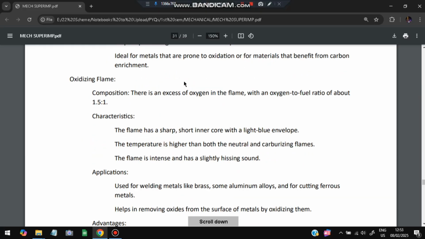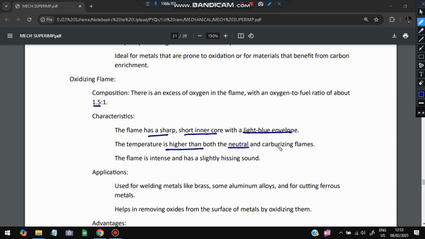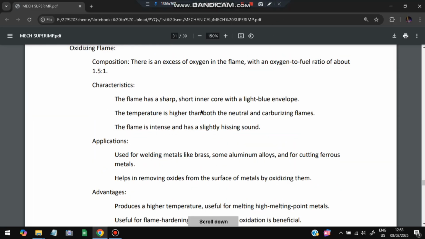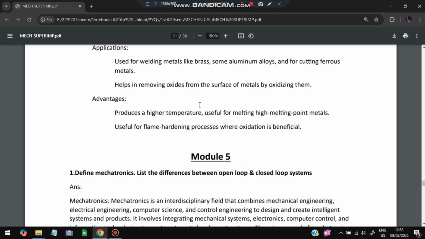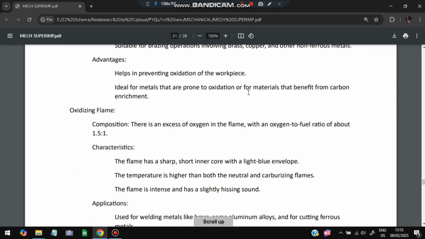Next is the oxidizing flame. Here the ratio of oxygen is more, so the flame is sharp, with a short inner core and a light blue envelope. Temperature is higher than both the previous ones, neutral and carburizing, and the flame is intense. It is also used for welding and removing oxides, and the advantage is that it produces a higher temperature. It is used for melting higher melting point metals, and flame hardening processes where oxidation is beneficial. So these are the advantages of the oxidizing flame.